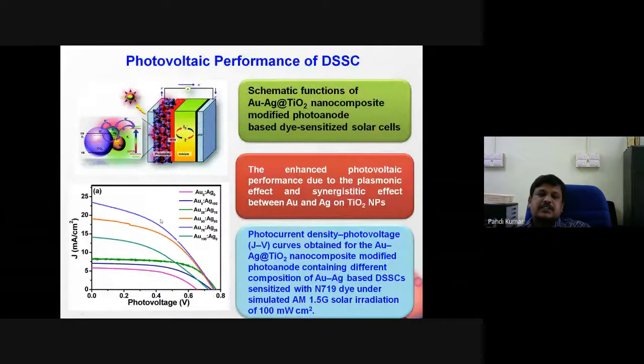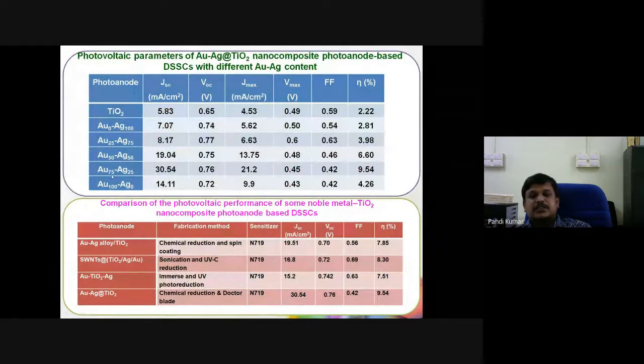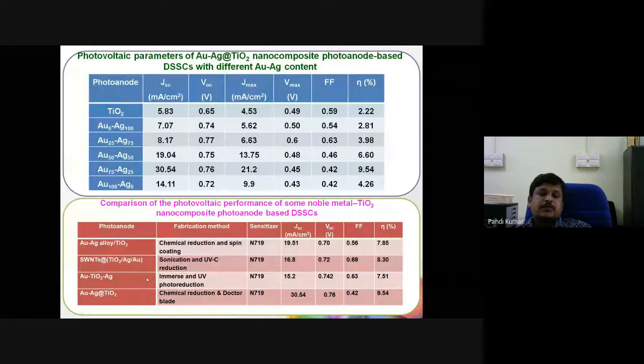Then the device with this bimetallic modified TiO2 showed further enhancement in the photocurrent density as compared with the previous system. In that case, we have achieved 30 milliampere per centimeter square photocurrent density. We have achieved nearly 10% power conversion efficiency. So this is one of the best systems as compared with the already published works done by other groups.